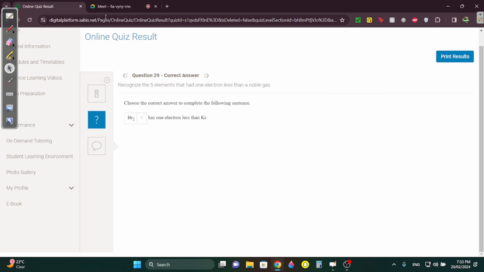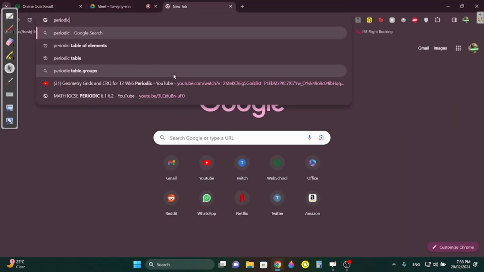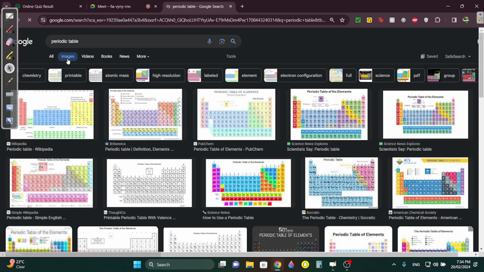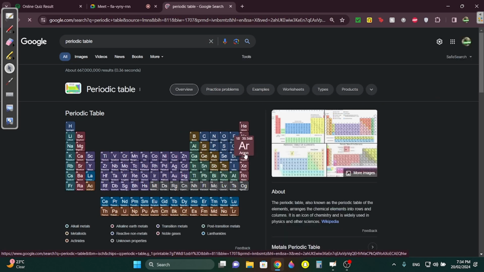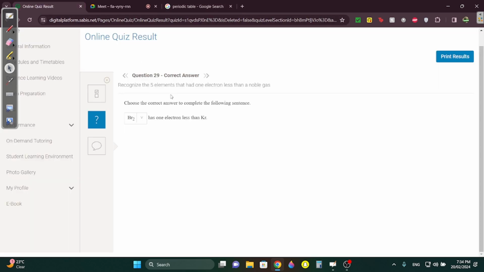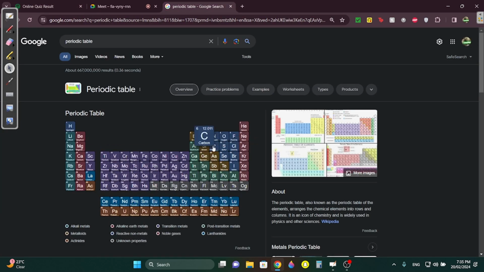Which one has 1 less electron than Kr? You need a periodic table for this. Okay, periodic table. Here. Which one has 1 less electron than Kr? You just go, where's Kr? Kr, 1 less electron, you just move to the left and it's bromine. Okay. Na has 1 more electron than Ne. Again, periodic table. Na, where is Na? Here. So what comes before Ne? 10. Neon. Oh wait, no, what comes before Na? Ne, which is 10. Because Na is 11, you look for 10, which is neon.